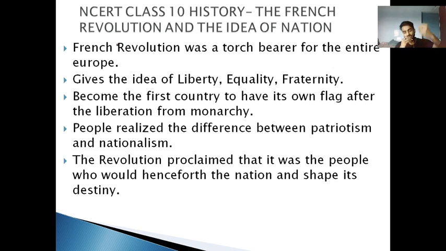Now, this is just a summary, or you can say a revision, for you class 10 students. If you have understood the class 9 French Revolution, then there is nothing new for you. The author, NCERT, or CBSE wanted you to do this revision so that you understand what nationalism actually means, the idea of nationalism, how it emerged from France and how it spread to other countries, what the conditions and scenario were.